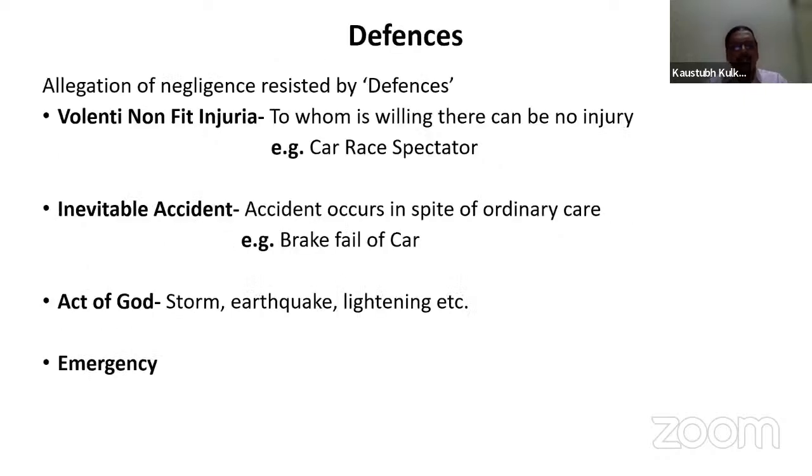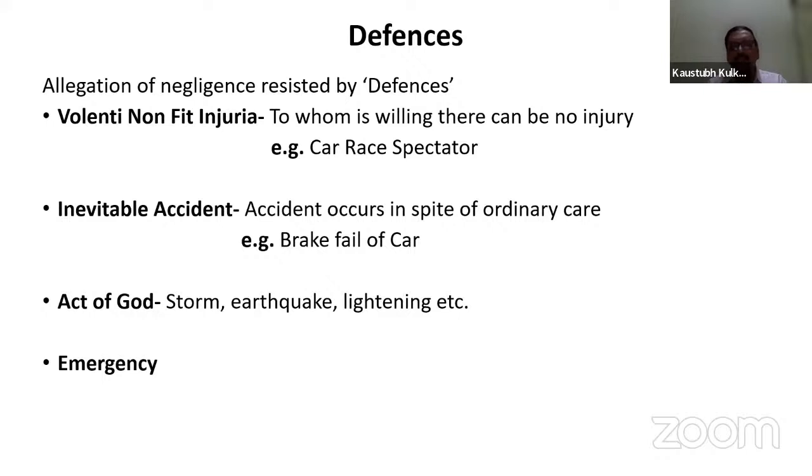Now defenses. What is the meaning of defense? Defense means whenever there is an allegation of negligence. Naturally, legal liability will come into the picture if there is any negligence from the insured person. So whenever there is any negligence by the insured person, the liability will come into the picture. So first of all, this negligence is to be proved, and negligence will be answered by way of defenses.